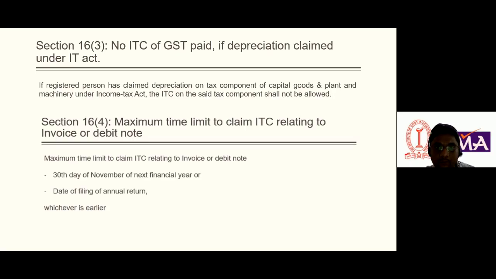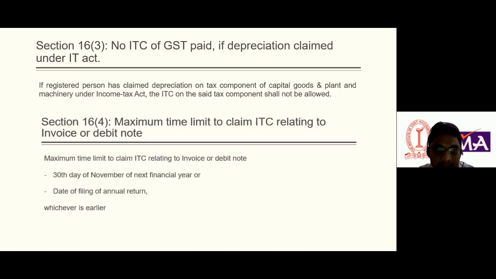On the basis of depreciation, it is debited from the profit and loss account, and accordingly your tax would be lesser because you have charged depreciation. If you have taken the benefit in income tax of that GST amount, you cannot avail the ITC of such capital goods, because the government says you cannot avail the benefit at both places, under both Acts.